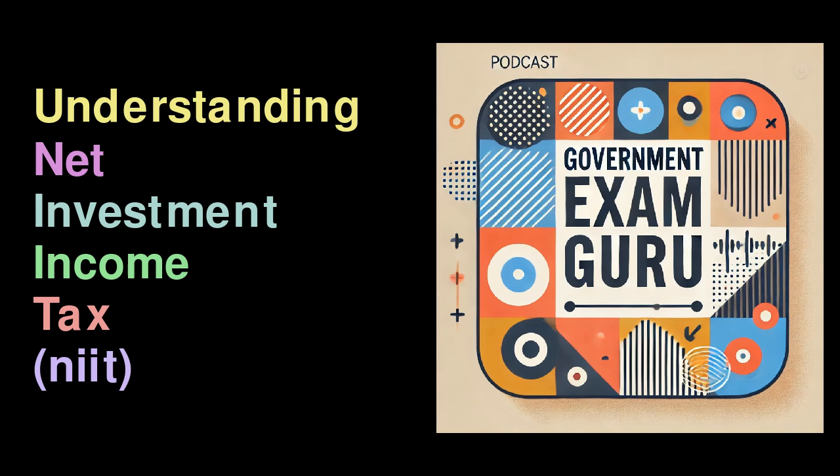Calculating the NII tax. To compute your NIIT, follow these steps. 1. Identify your net investment income, including income from dividends, interest, capital gains, etc. 2. Adjust for expenses, factoring in any relevant fees, such as commissions and brokerage charges. 3. Determine your MAGI. This is calculated by adding back certain deductions and excluded income to your adjusted gross income, AGI.